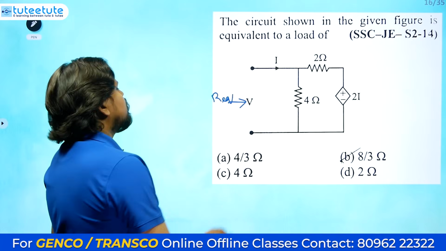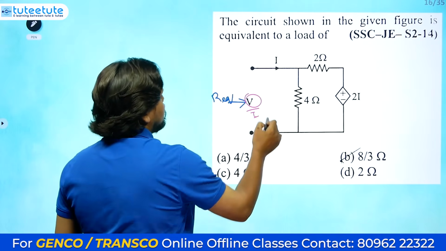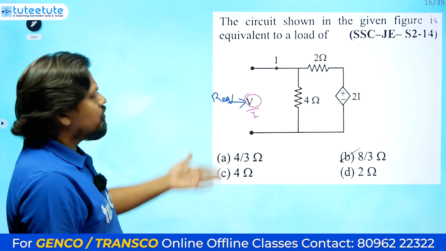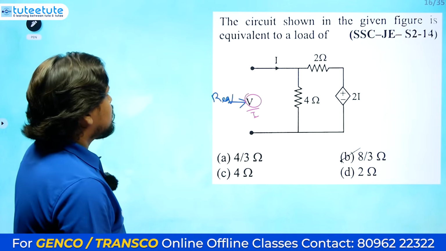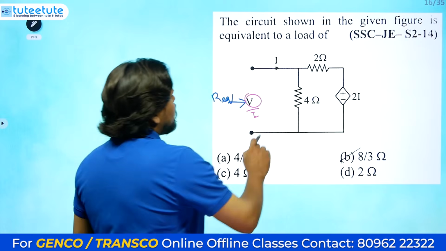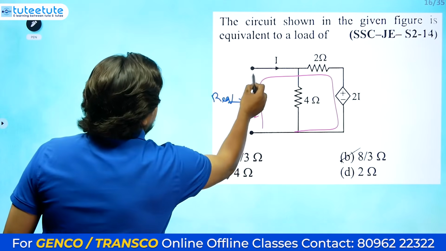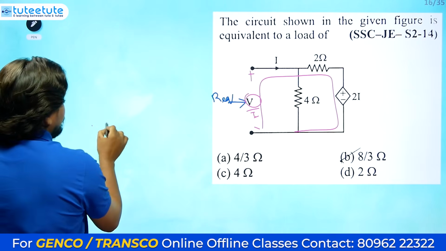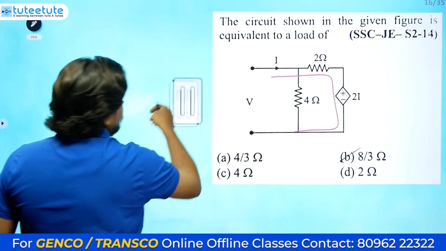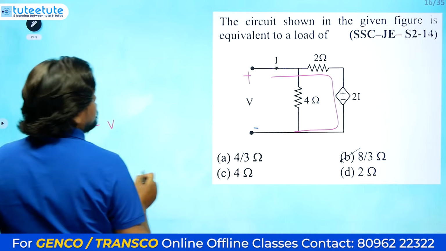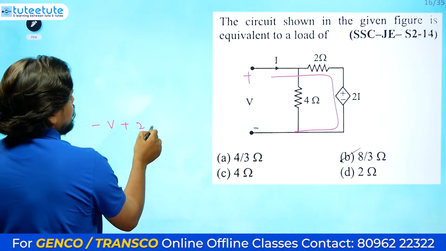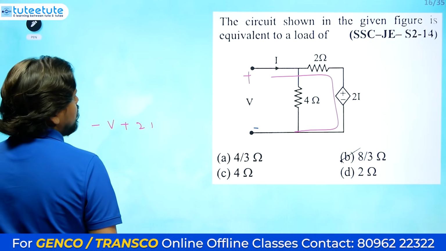So what you need to do is find V by I, that's it. If you calculate V by I, then you will get the R equivalent. So we simply need to write down one loop equation. I will try to write it down. Think of this as plus and this as minus, so minus V plus 2, so 2 into I.